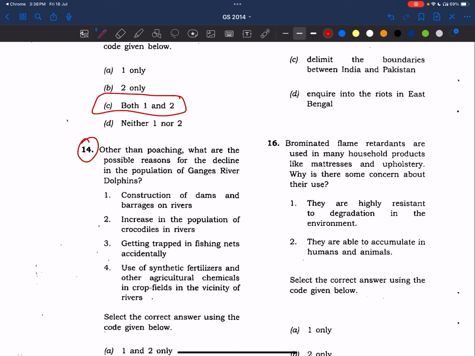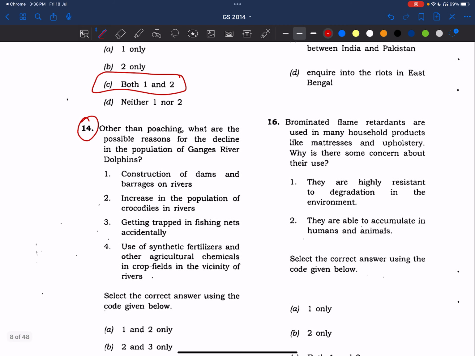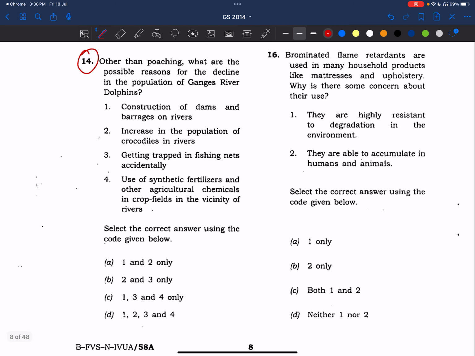Other than poaching, what are the possible reasons for decline in the population of the Ganges river dolphin? Construction of dams and barrages on rivers. Yes, it causes obstruction. Increase in the population of crocodiles in the rivers. See, what happens when the crocodile increases? Dolphins are very big, right? It is a river, and most of the crocodiles live in lakes and ponds also, right? So crocodiles are not the reason why the population of dolphins is decreasing. Okay, so this statement is wrong.